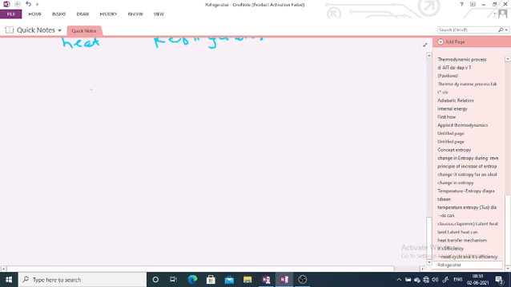Suppose this is your hot reservoir. Its temperature is as usual T1. Suppose Q1 is the amount of heat absorbed from your hot reservoir. Now this is your heat engine where the working substance is present.